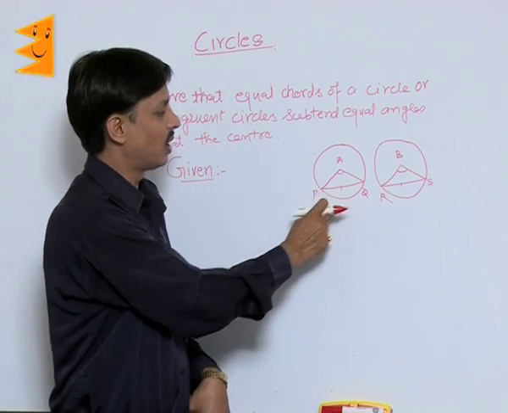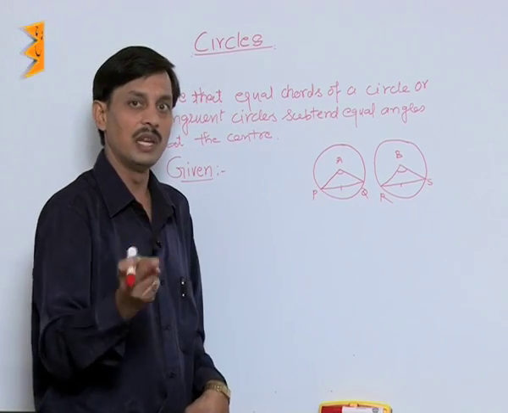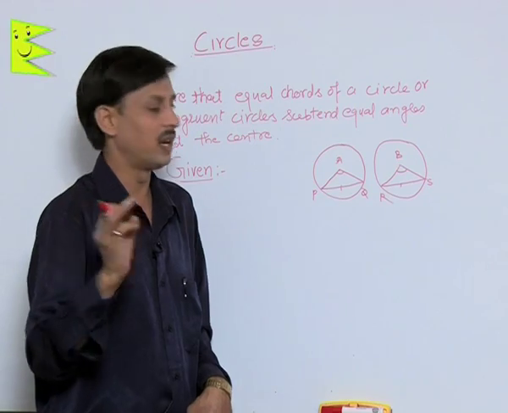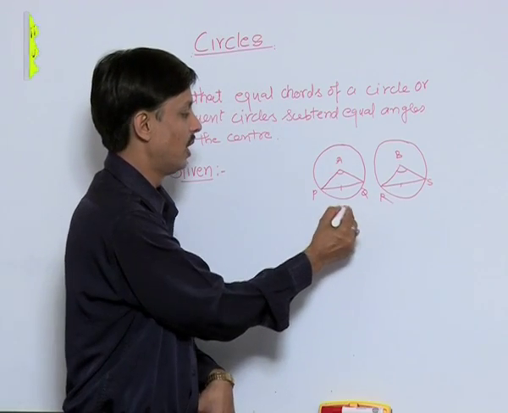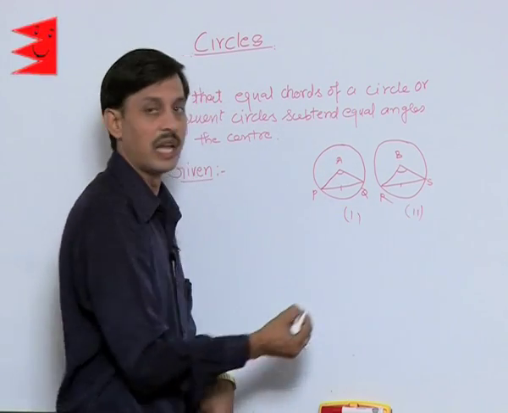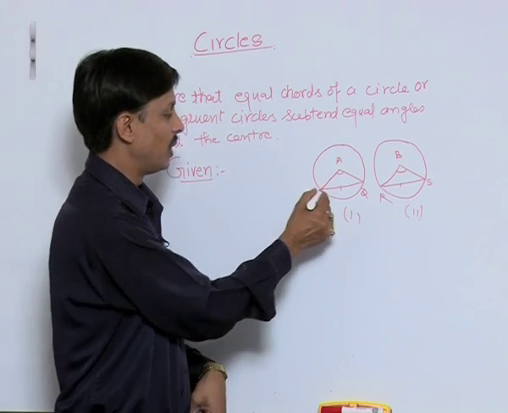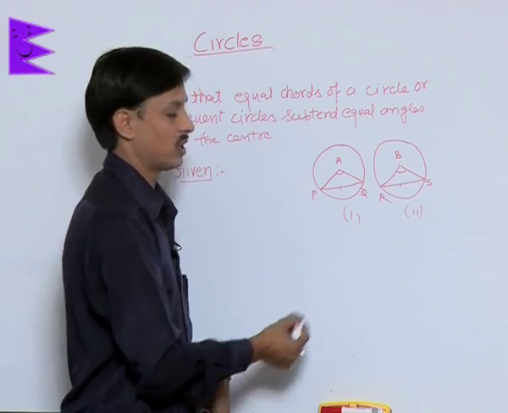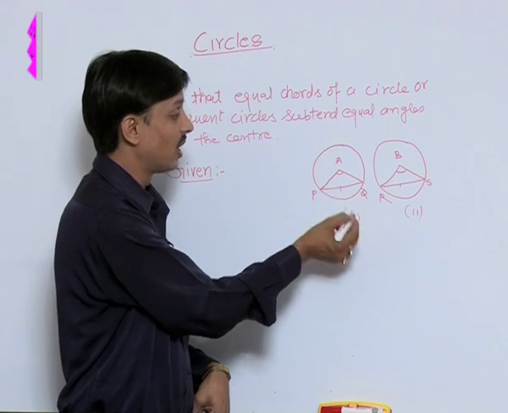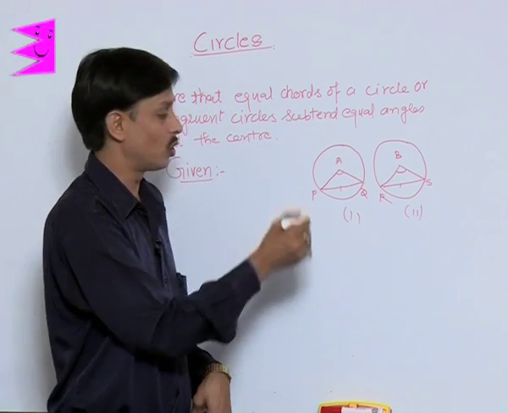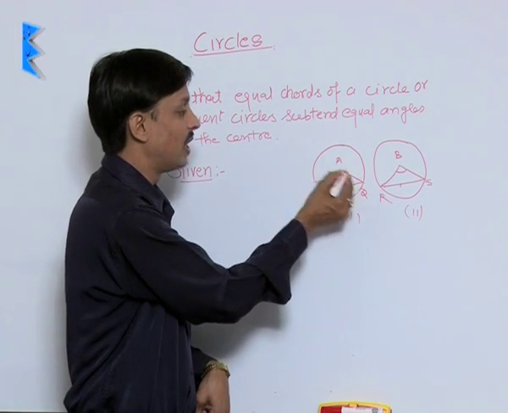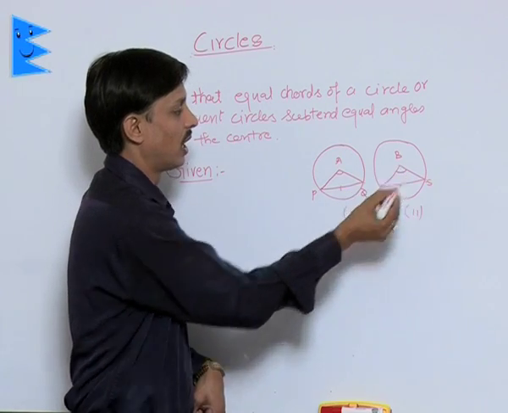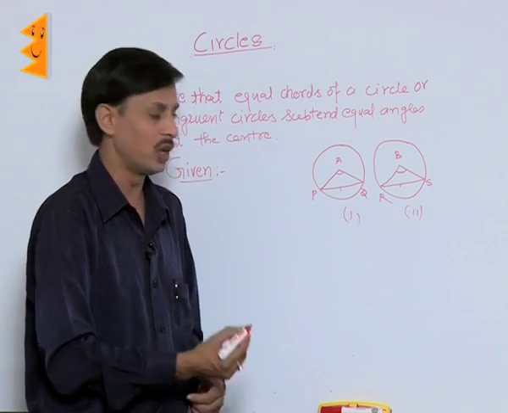There are two congruent circles, meaning their radii are the same and centers are different, as shown in the figure, first and second. Next, chord PQ is equal to chord RS. Prove that the angle subtended by these chords at the centers, that is angle PAQ, should be equal to angle RBS. This we need to show.